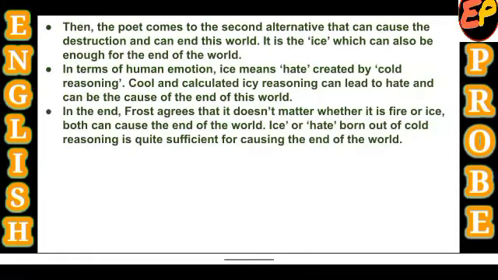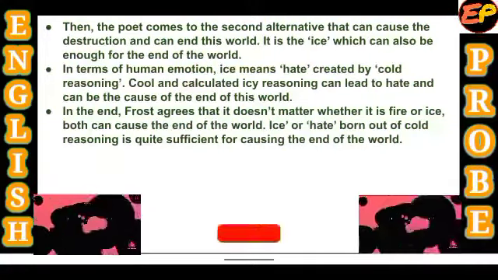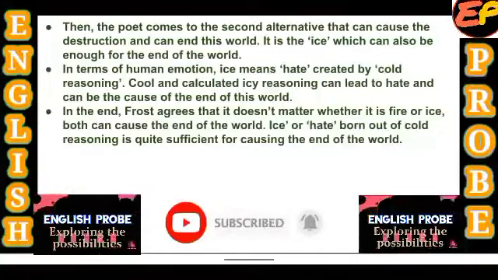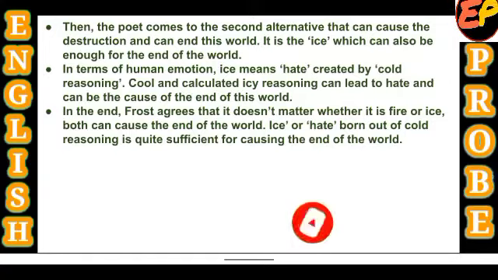If we talk about the second stanza of the poem, the poet comes to the second alternative that can cause the destruction and end this world. And what is that alternative? It is the ice, which can also be enough for the end of the world. And what is ice in terms of human emotions? In terms of human emotions, ice means hate created by cold reasoning.